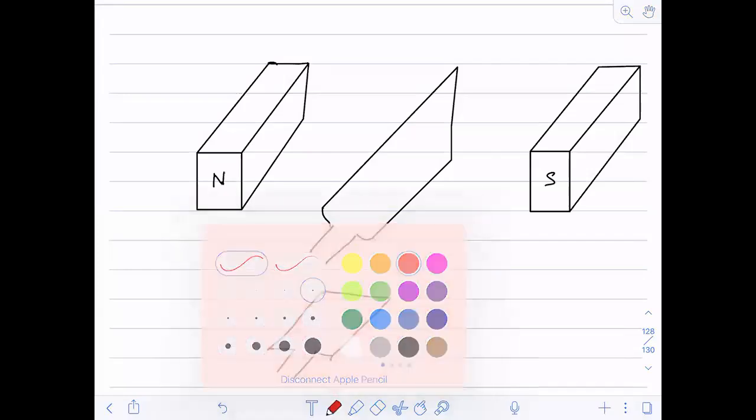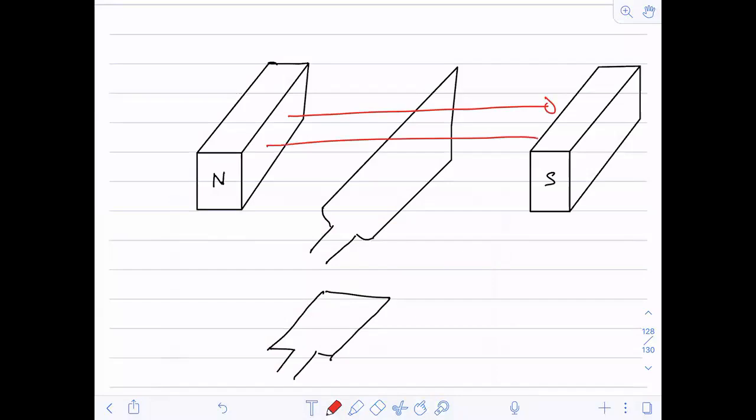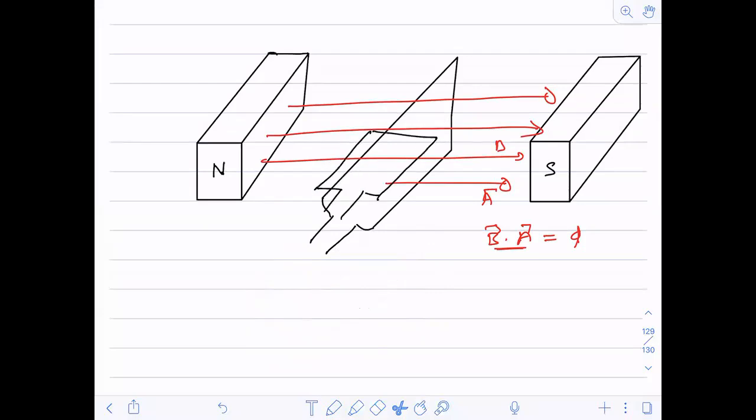How will it be maximum? You see, the magnetic field lines are like this. Area vector is also like this. So suppose this is the area vector, this is the magnetic field. So B dot A, flux will be maximum in this situation because the angle between them is 90 degree. From the horizontal situation to the vertical situation, flux is increasing, EMF is increasing, and everything will be increasing now.